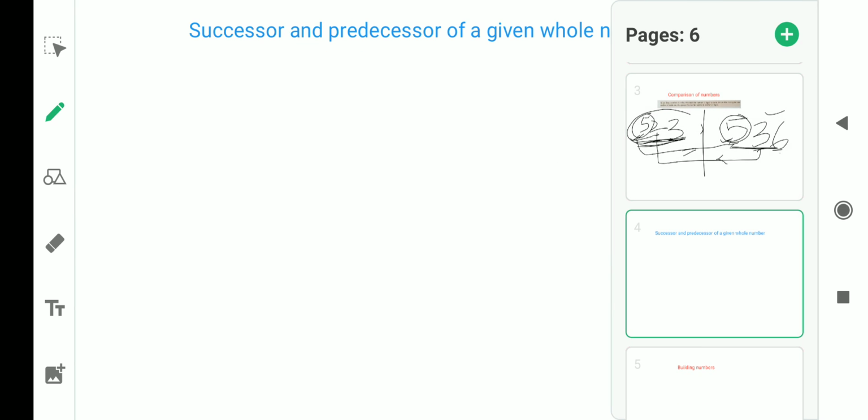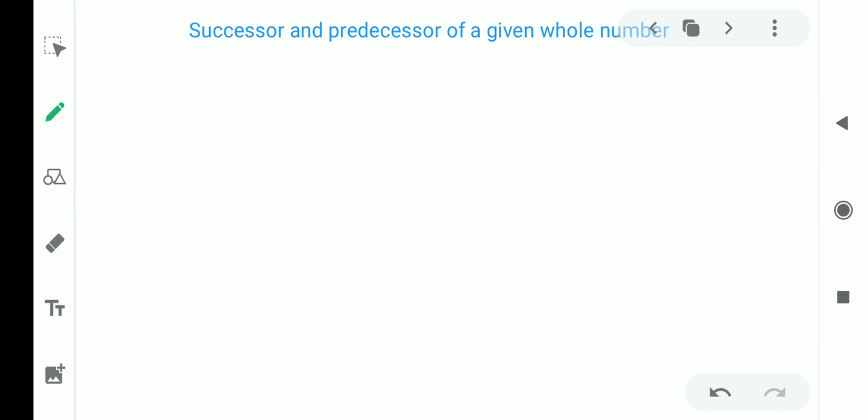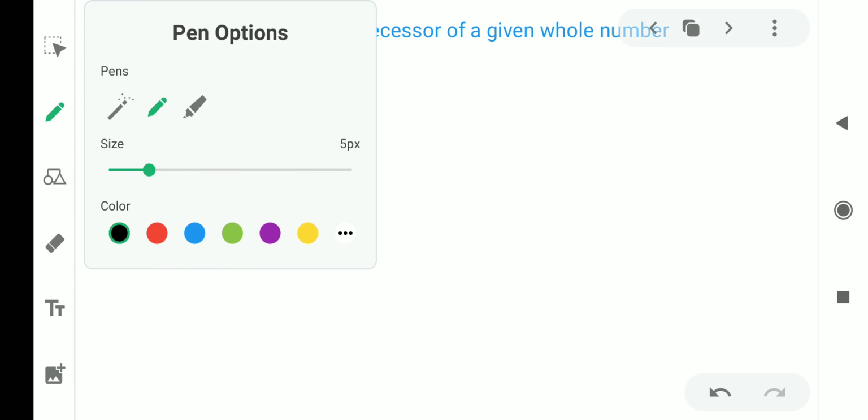Next is the successor and predecessor of any whole number. It's very easy. Many of you know about successor and predecessor. Suppose I write one number here. Sorry, it is not visible clearly.